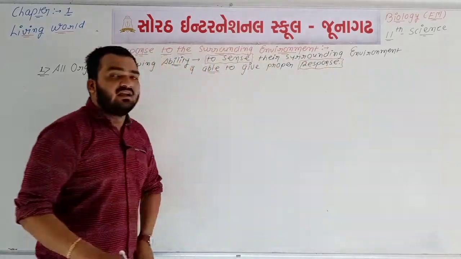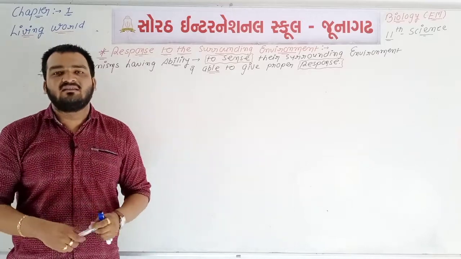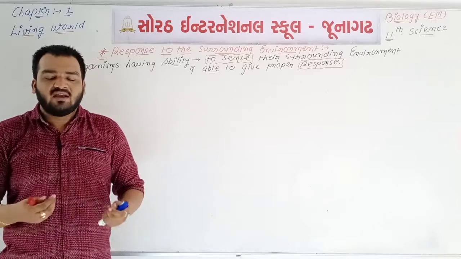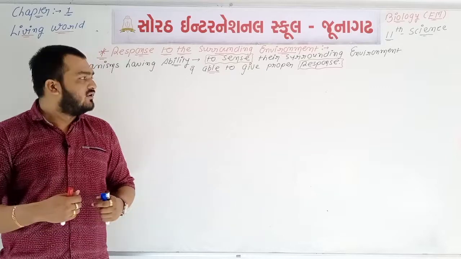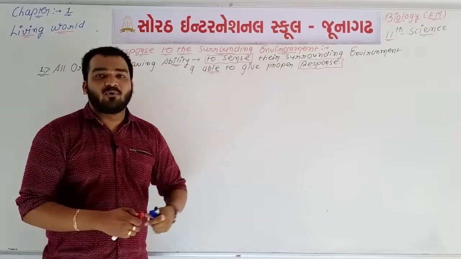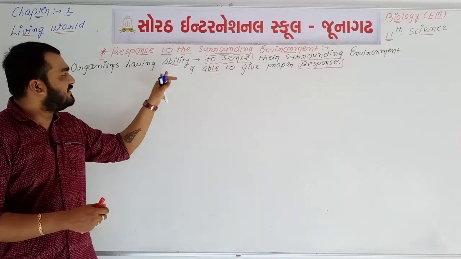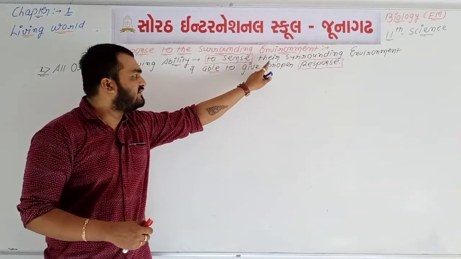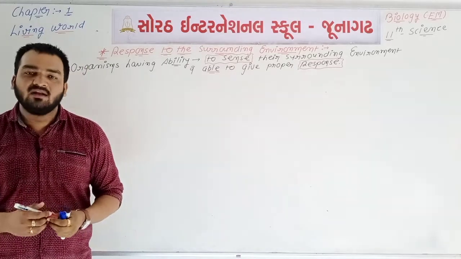So if you have a unicellular organism, this organism has the ability to give a reply or response. If we talk about multicellular organisms like humans, humans also have the ability to give a proper response. So the first point is very simple, very easy: organisms have the ability to sense their surrounding environment and are able to give a proper response.